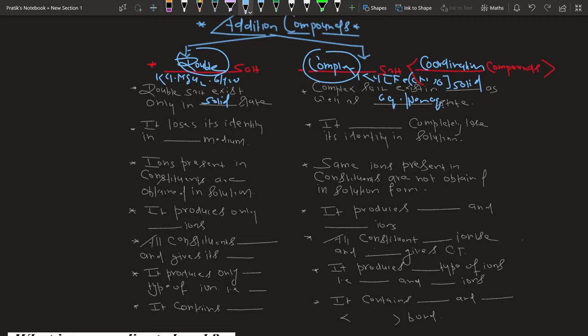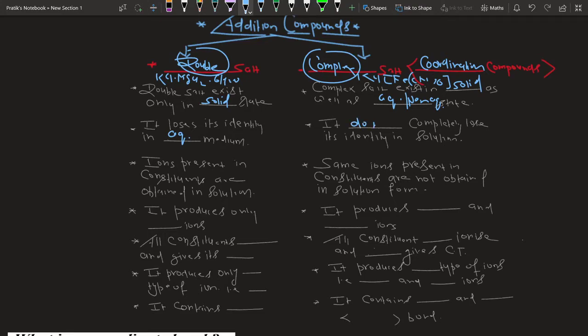Some part is ionizable and some part is non-ionizable, and the non-ionizable part exists in the non-aqueous state. A double salt is stable only in the solid state. When it is added into water, it loses its identity in aqueous medium.